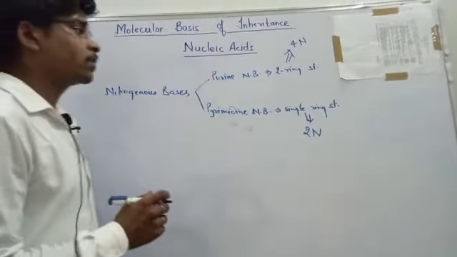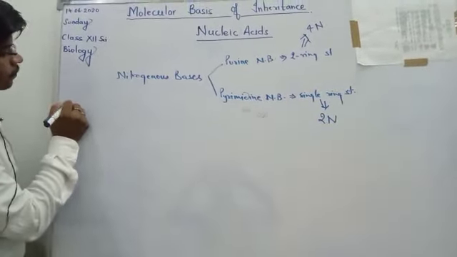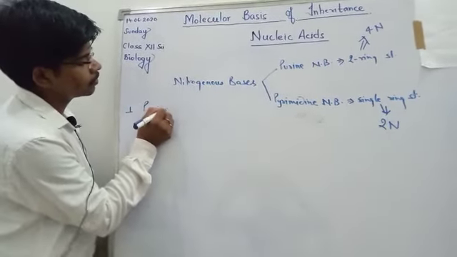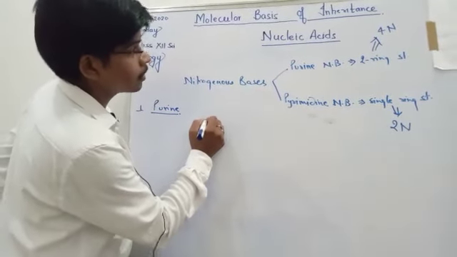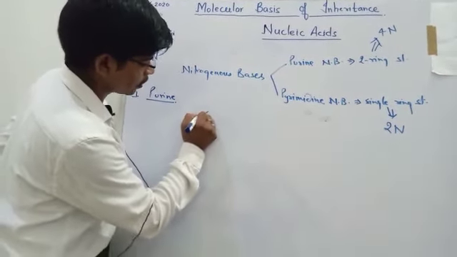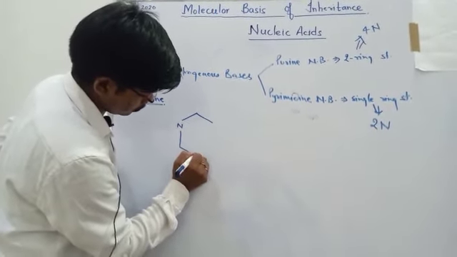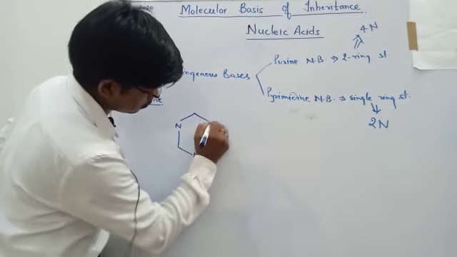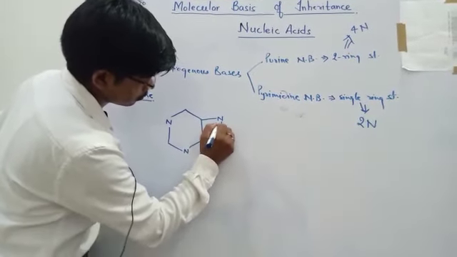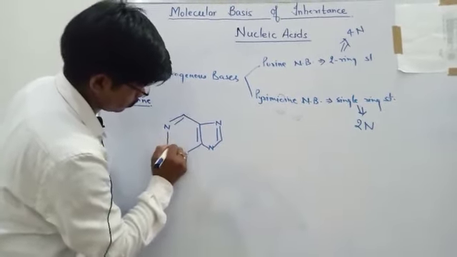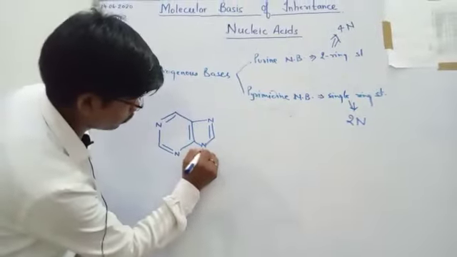Now we will talk about the structure of purine and pyrimidine separately. First is the purine. As I have told you earlier, purines are double ring structure and contain 4 nitrogen. This is the general structure of purine.